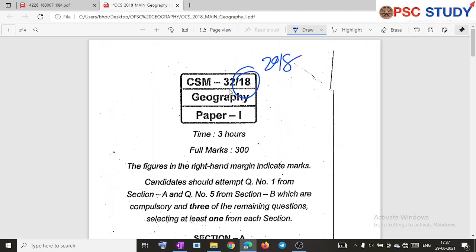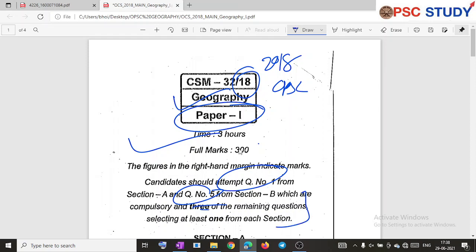This is the 2018 OPSC geography paper, paper 1. As you know, question number 1 and 5 of any paper are compulsory, and you have to choose another 3 out of the other questions.